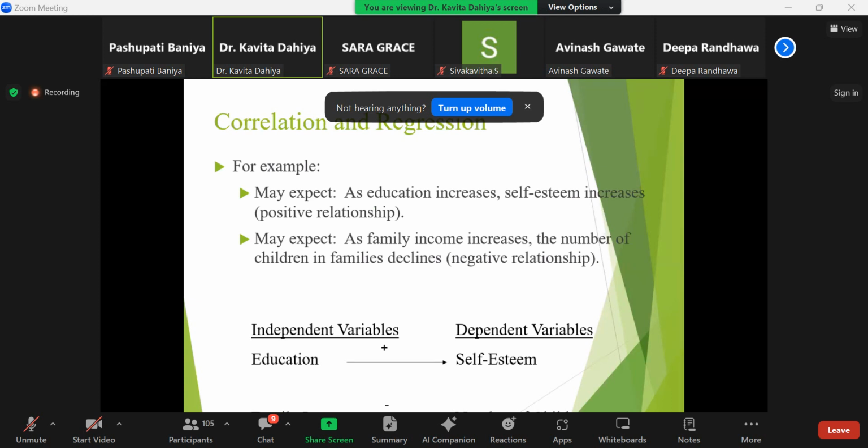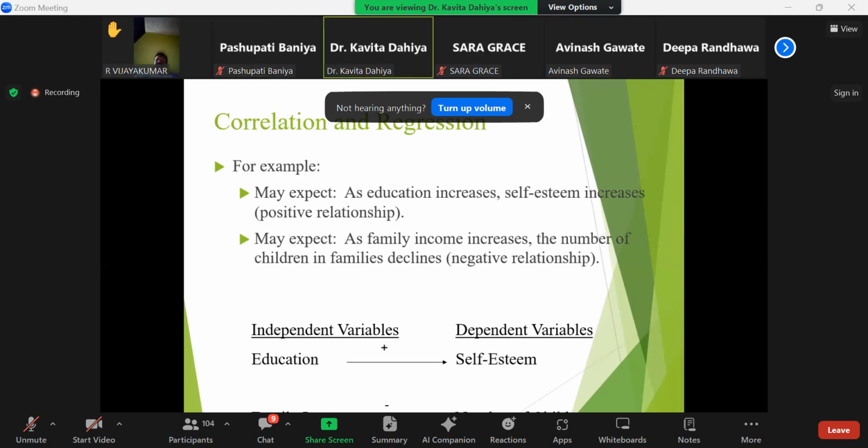Suppose one is increasing, and in a similar way another is also increasing. That is represented as a positive relationship. So here the example is given. We may expect that as education increases, self-esteem also increases. So this is representing a positive relationship. Means if education increases, self-esteem will also increase. If family income decreases, then the number of children will also decrease. This is representing a negative association or correlation, where one variable is decreasing and simultaneously another is also decreasing.